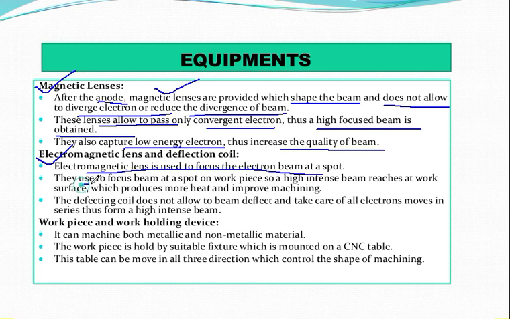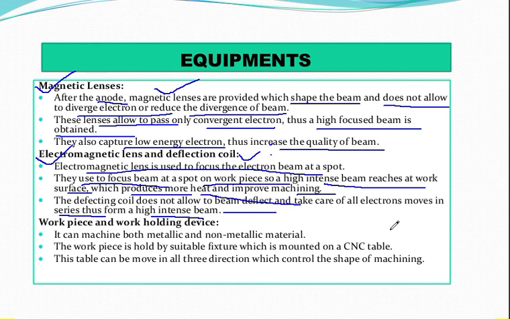Now they are basically used to focus a beam at a spot on the workpiece so that a highly intense beam reaches the work surface, and this will produce more heat and improve your machining property. Now the deflection coil does not allow the beam to deflect. We have talked about the deflection coil, isn't it? This deflection coil will not allow the beam to deflect, and it will take care of the electrons moving in a series and help it to get a highly intense beam.